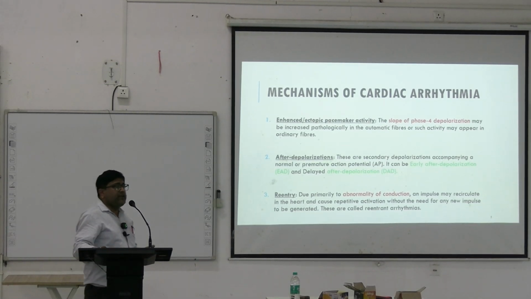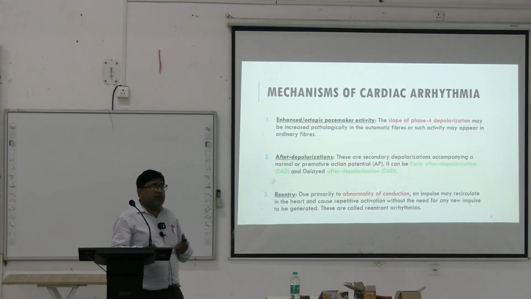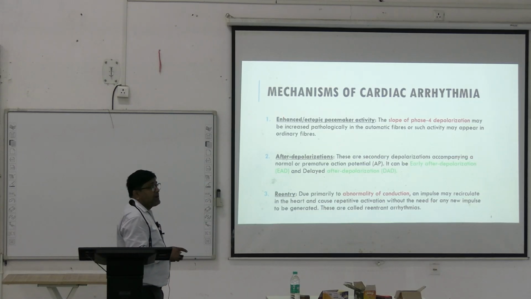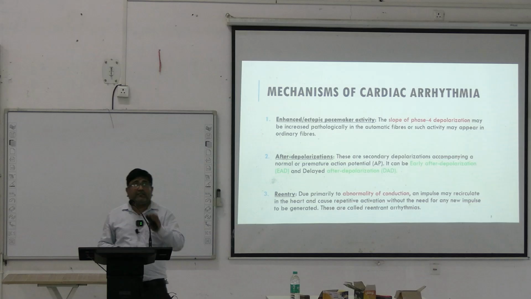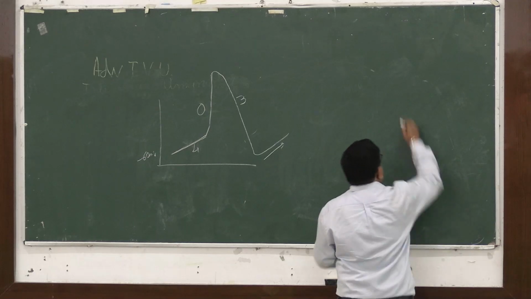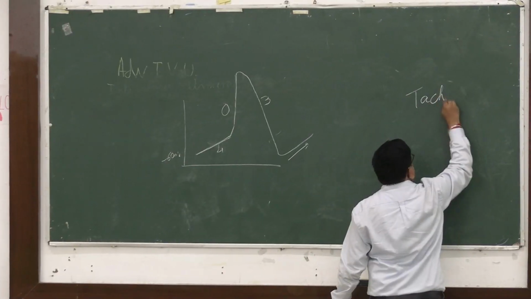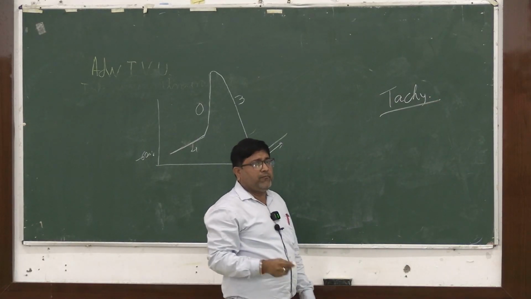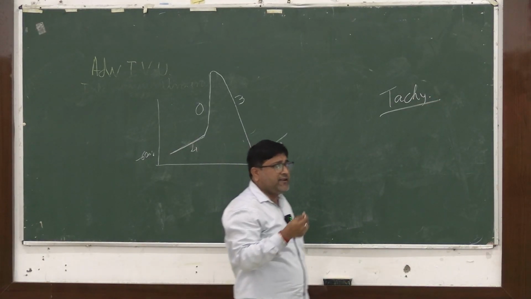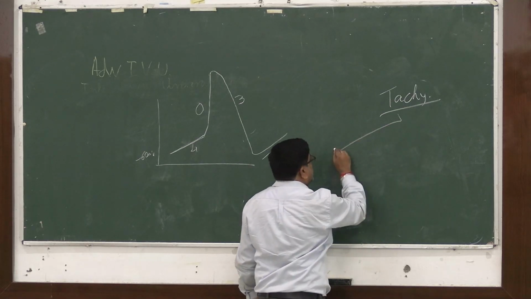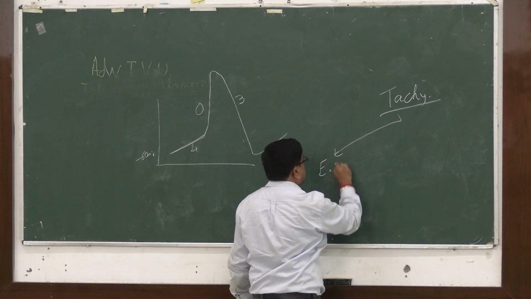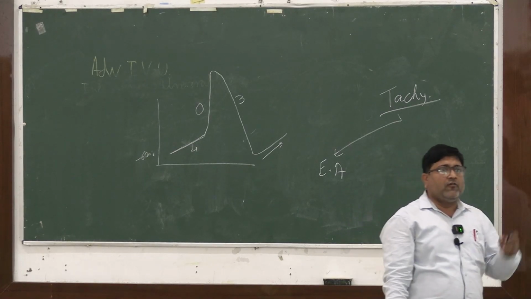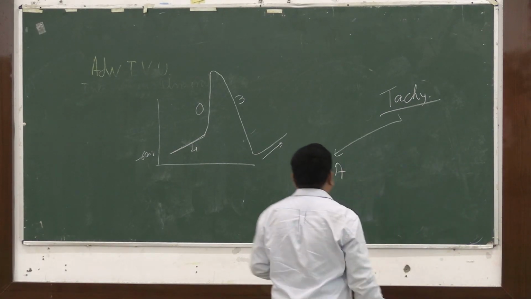To understand the action of anti-arrhythmic drugs, we should understand the pathophysiology or the mechanism behind the tachyarrhythmias. There are three mechanisms to basically understand tachyarrhythmias. Number one is enhanced automaticity, that is, enhanced or ectopic pacemaker activity.